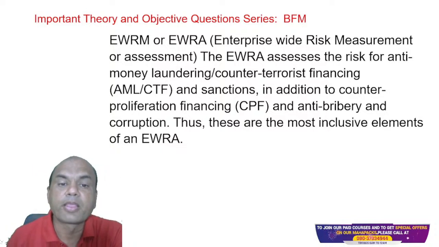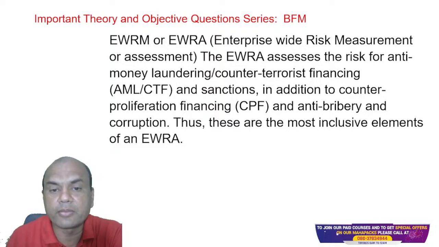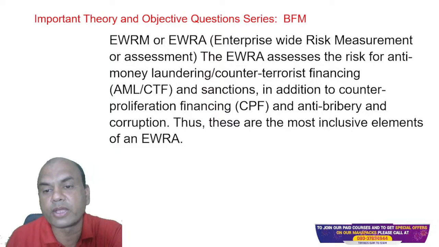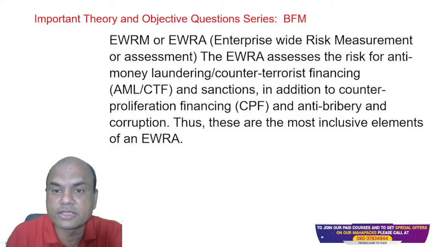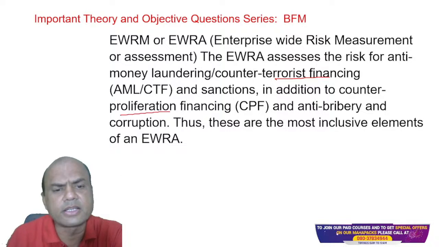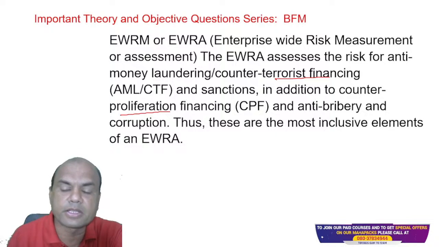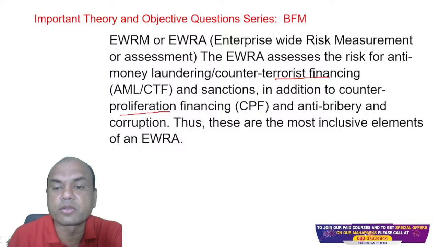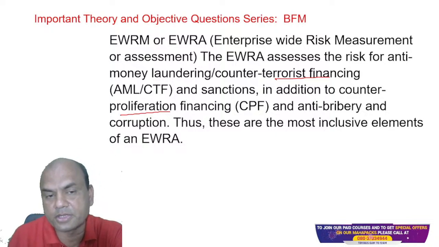Okay. So money laundering, AML, counter-terrorist financing, means terrorist financing. Then second is counter proliferation financing. This is again a type of AML only. Anti-bribery and corruption, so bribery related and corruption related.